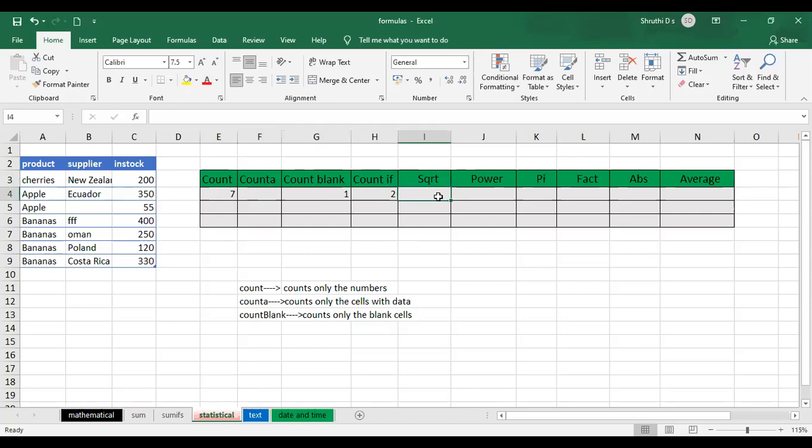See, in the keyboard you don't find any square root symbol, right? We don't have any square root symbol. We can find plus, minus, into, division, everything, but we don't have any square root symbol. So how do I find out the square root then? It is not so easy to find out the square root, right? Simple numbers, we can do it. But if at all I have complex numbers, I don't know how to do it, right?